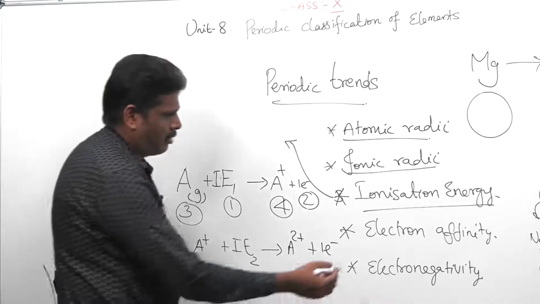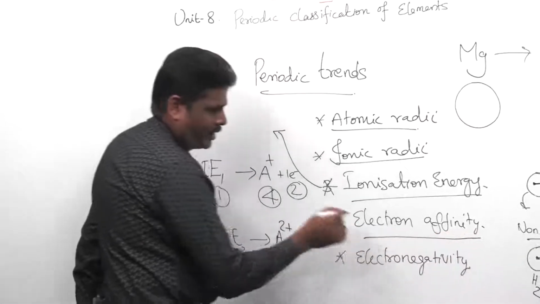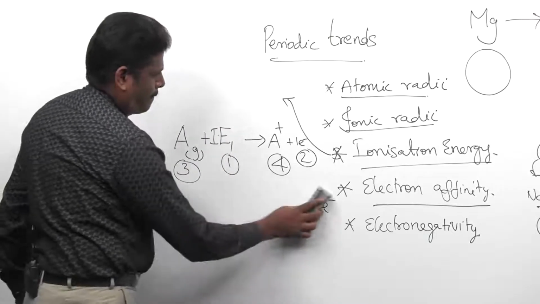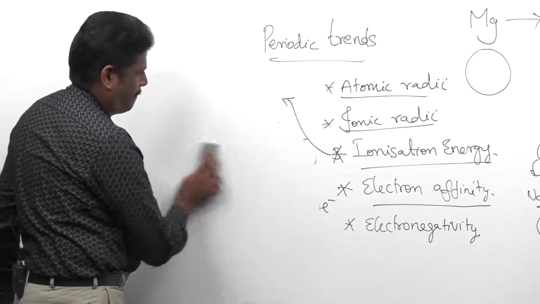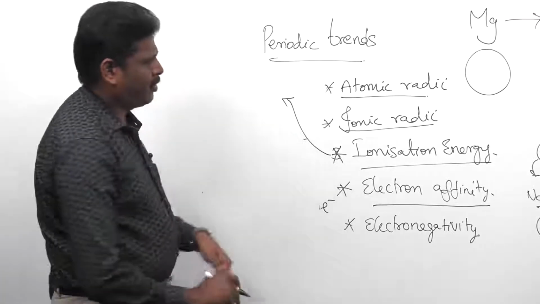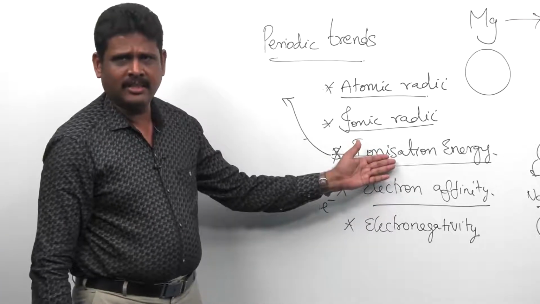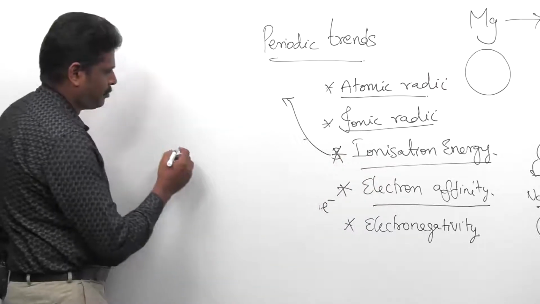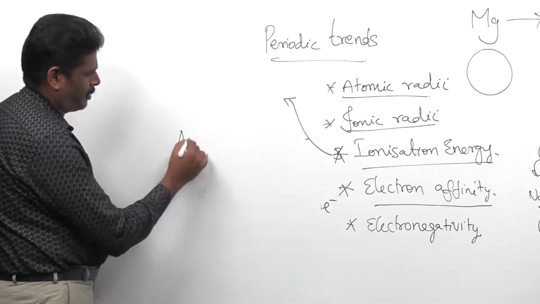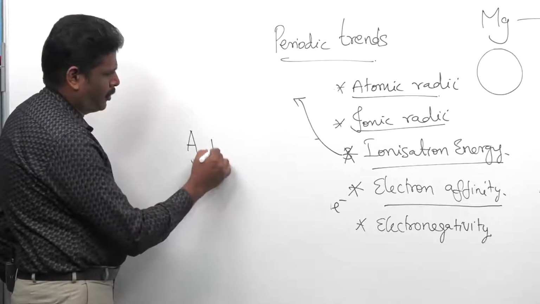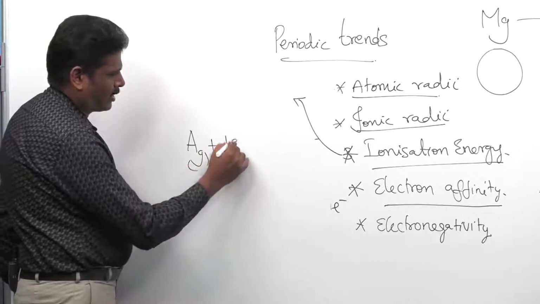Okay. Now, we move on to electron affinity. Electron affinity is just the reverse of ionization enthalpy. Let me define it first. Here also I am taking one isolated gaseous atom to which I am going to add one electron.